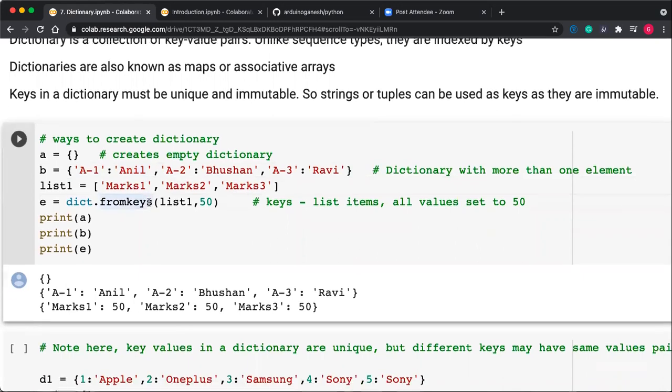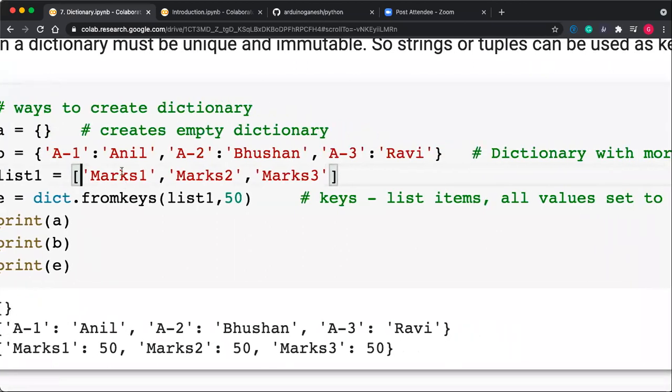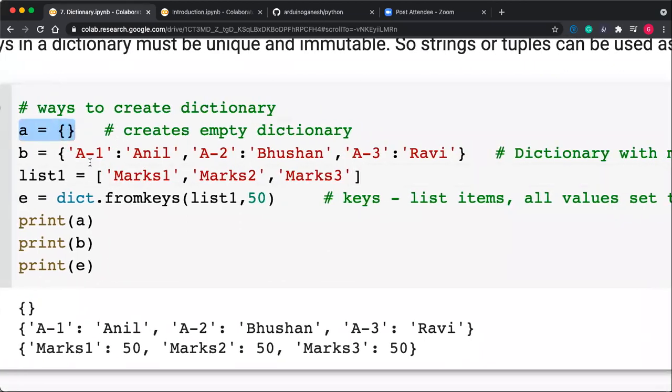So here, how to create the dictionary? You can create the dictionary by using curly brackets. Just remember the difference: list is square bracket, tuple is circular bracket, and the dictionary is curly brackets. The first example is creating an empty dictionary. In the second example, the key and data are stored using a colon. First is key, second is data, and all the data should be separated by commas. So now this dictionary has 3 data items.